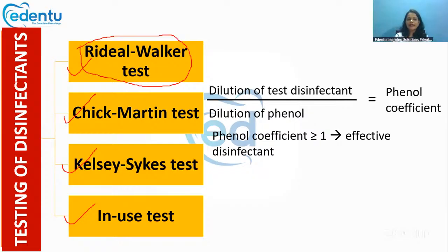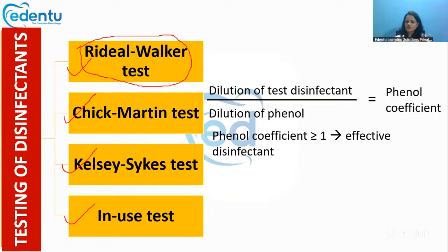What they are testing in this Rideal-Walker test is the ratio of dilution of any test disinfectant. Whichever disinfectant we want to test, we are checking the ratio of that particular disinfectant with that of the dilution of phenol, at the same time and under identical conditions only. So we are checking the ratio of this test disinfectant with that of the phenol. We'll get a number that is called the phenol coefficient.